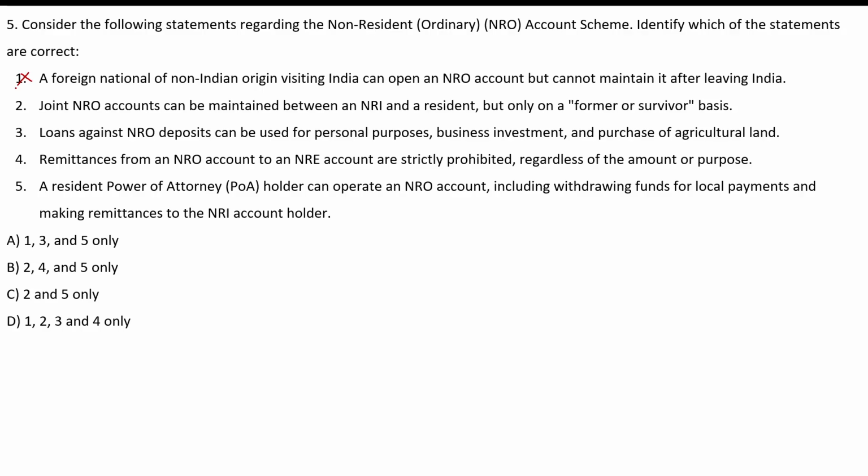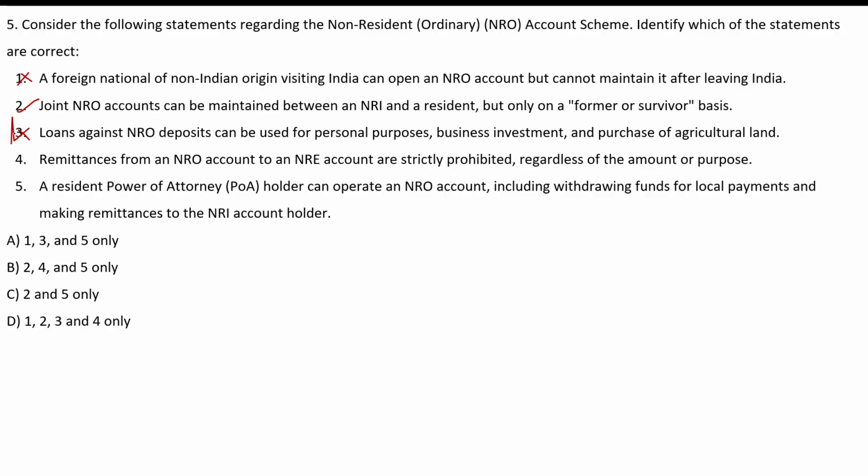Joint NRO accounts can be maintained between an NRI and a resident, but only on former survival basis. So, this statement is correct. Loans against NRO deposits can be used for personal purpose, business investment, and purchase of agricultural land. So, purchase of agricultural land makes this statement incorrect.